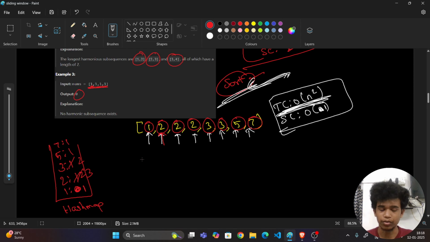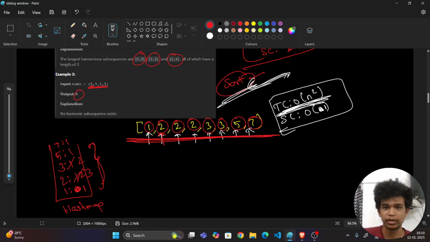Now my next step is I am going to traverse the array, and I am going to check whether its +1 and -1 exist or not. Fine. So we can also iterate over this hash map, because all the unique values of the array will be present here only, right? So I'm going to iterate over this hash map itself. Okay, fine. Let us iterate over the hash map itself.